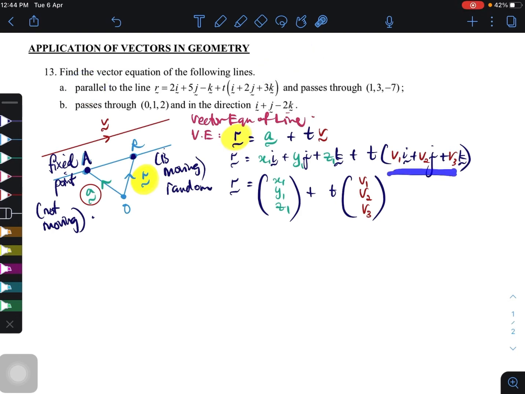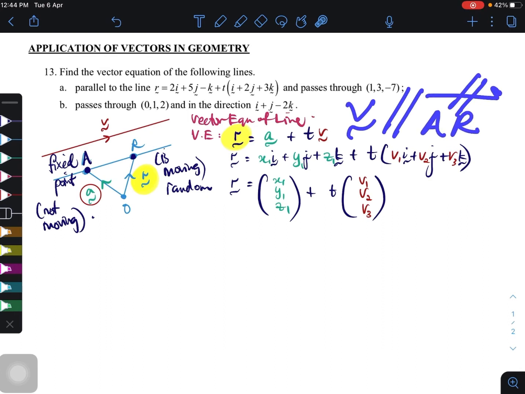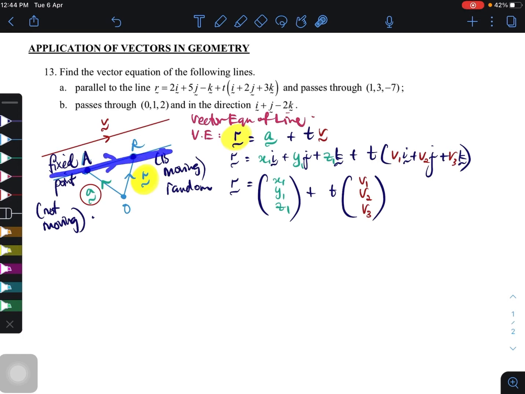You must understand that this is the vector which is parallel to the AR. Do you remember that this is our AR? This is our AR which is parallel there. So our v is actually parallel to AR.